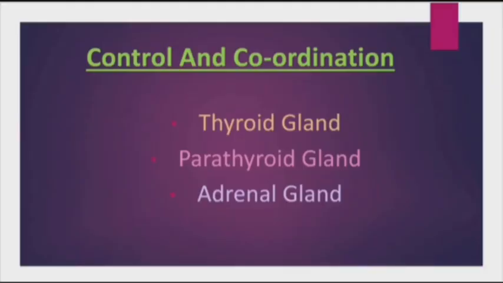In our previous class, we started with the hormones in animals, where we discussed the glands. So today in our class, we are going to discuss three types of glands. That is thyroid gland, parathyroid gland and the adrenal gland.